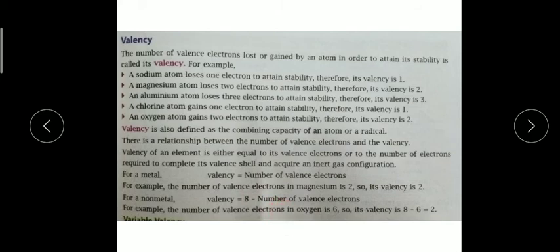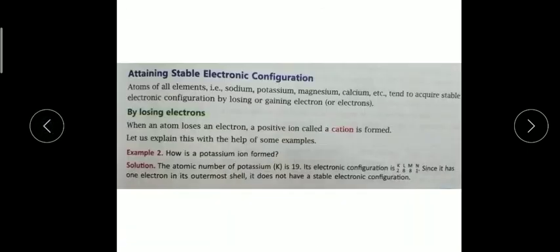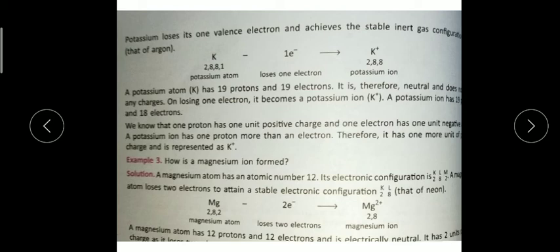So children, I hope you understand. In the next class I will explain the crisscross method of forming molecular formulas. So please go through this cation and anion and try to make the reaction, try to solve the reactions like this with other metals. You can take examples of other metals and non-metals, and if you find any difficulty, I am here for you, so you can ask me in the Zoom class.